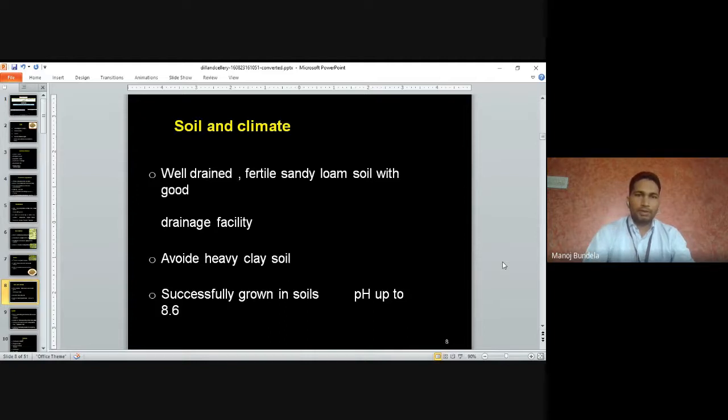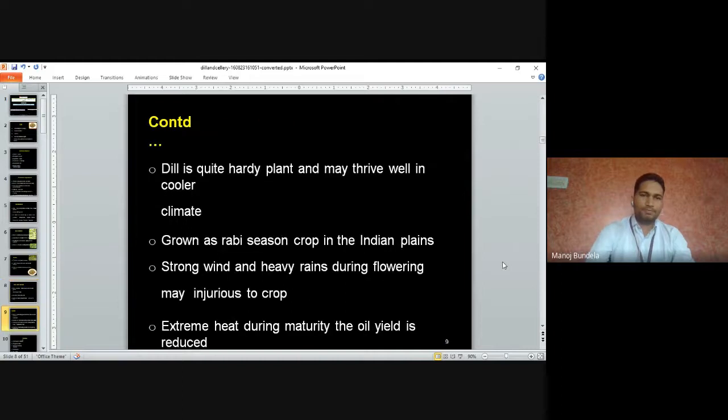Soil and climate. It requires well-drained, fertile, sandy loam soil with good drainage facility, meaning water stagnation should not be there. Avoid heavy clay soil. It is not grown in heavy clay soil. The pH of the soil is 8.6, in which it grows well.